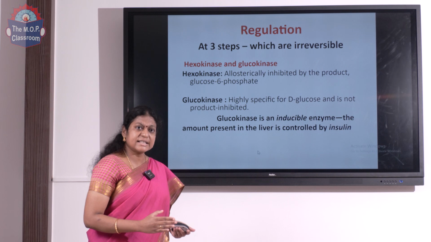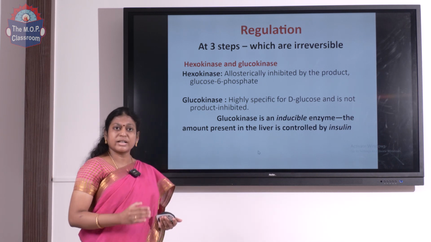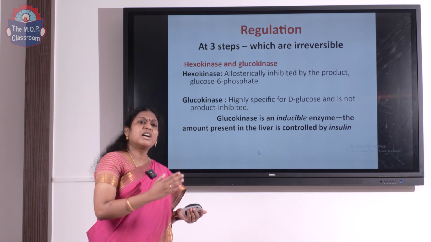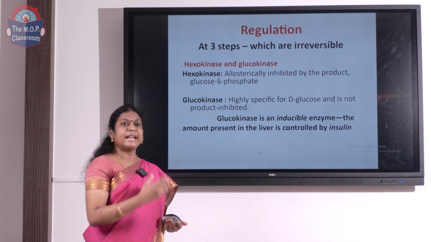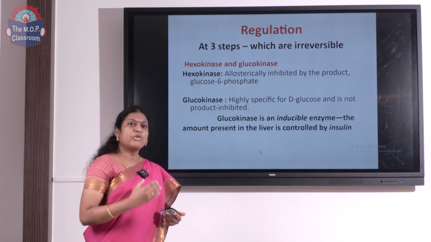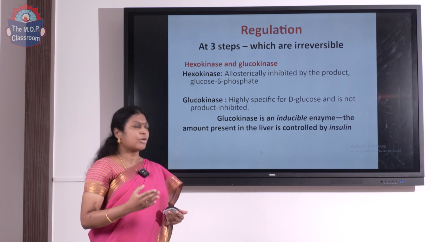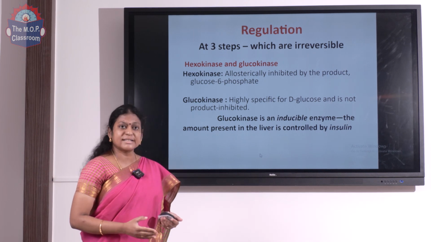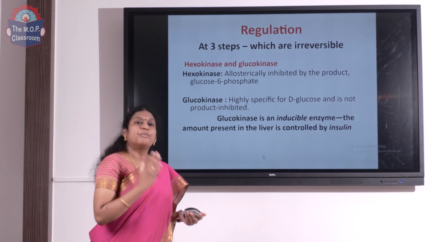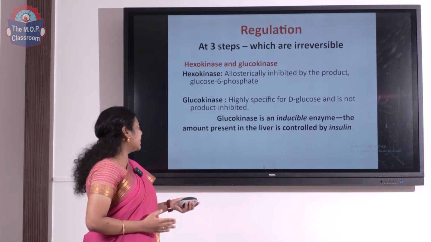But glucokinase enzyme is not inhibited by the product in the liver because in the liver, conversion of glucose to glucose 6-phosphate is a favorable reaction. Later G6P will be used for glycogen synthesis or for other metabolic processes. So, it is not product inhibited, but it is an inducible enzyme. Insulin will favor the production of glucokinase.